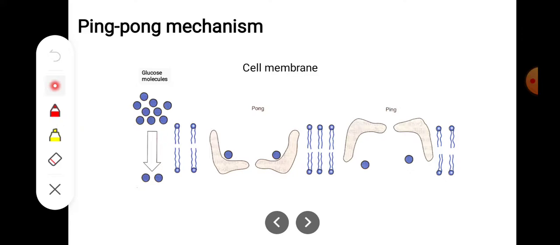Then this glucose is transported by using the ping pong mechanism. So here you can see these are the glucose molecules. They can transfer from here to here. First this is the pong state in which glucose molecules are present, and when inside the lumen it will become the ping state and the glucose molecule will be released. So this is the ping pong mechanism.